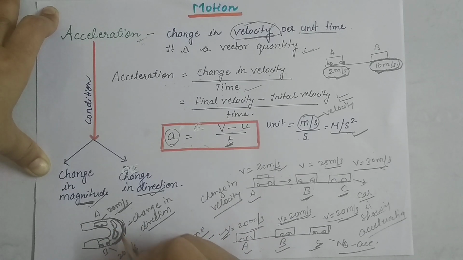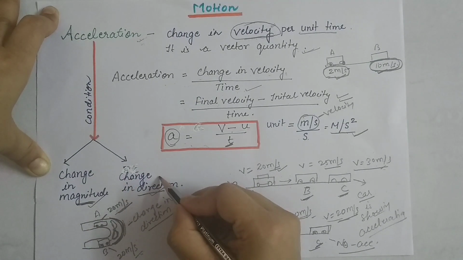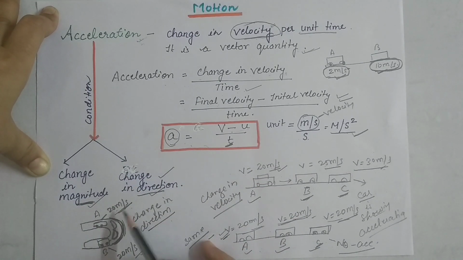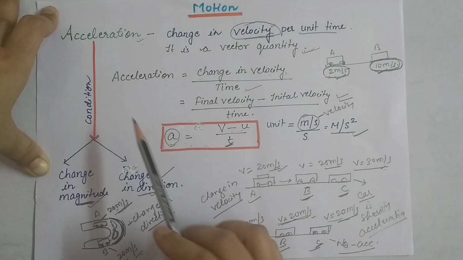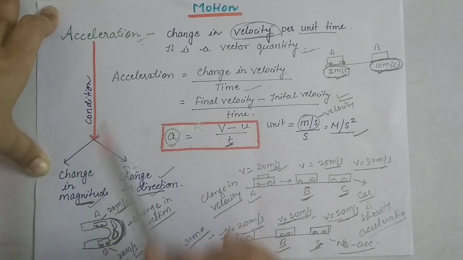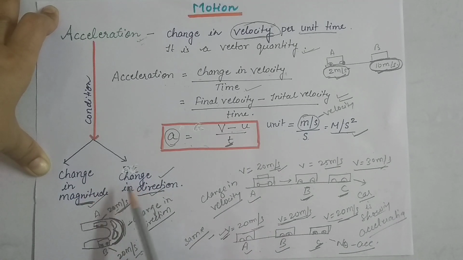So in this circular path the car is changing direction, and whenever there is a change in direction, even though the magnitude is the same, still 20 meter per second, we can say that the vehicle or the car is accelerated, means the car is in acceleration. So both these things are very important to measure whether acceleration is taking place or not.